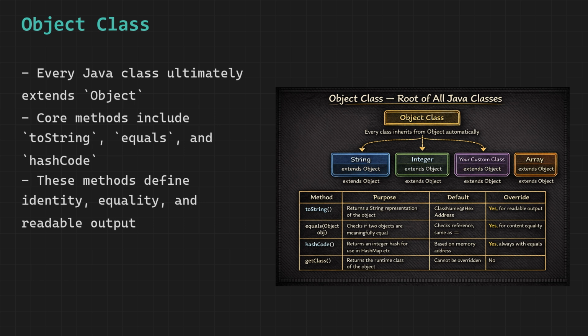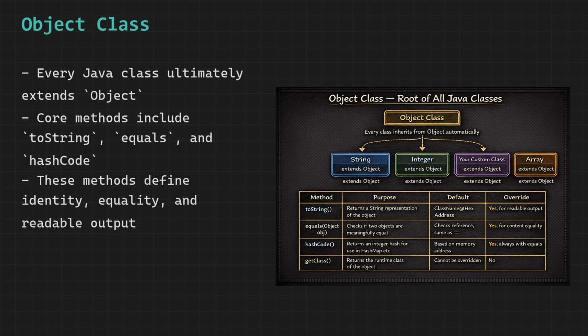The default implementation from Object returns something like the class name at a hexadecimal address, which is not very useful. You override toString in your own class to return a meaningful, human-readable description of the object's data.